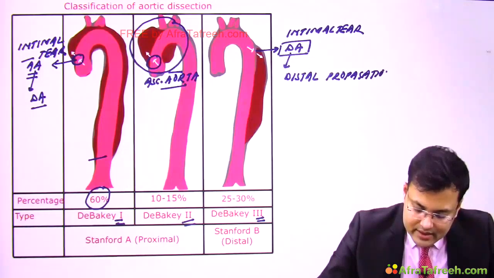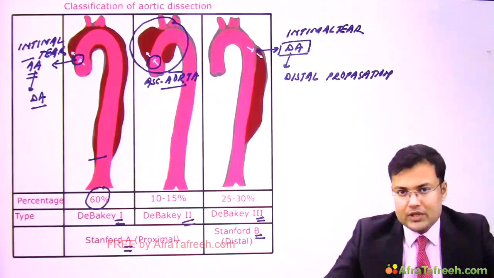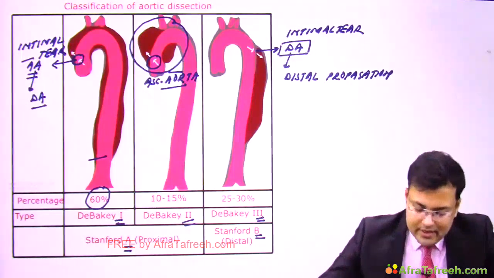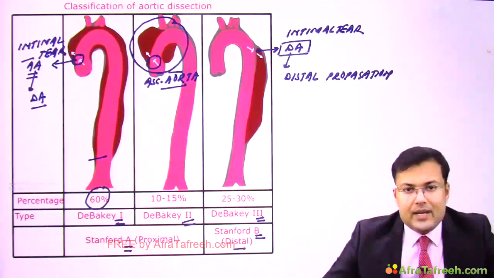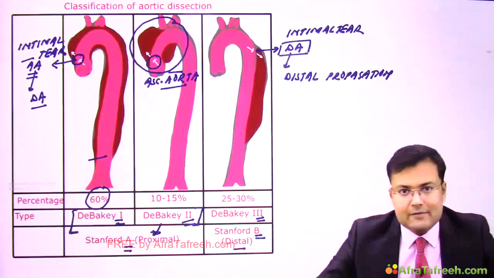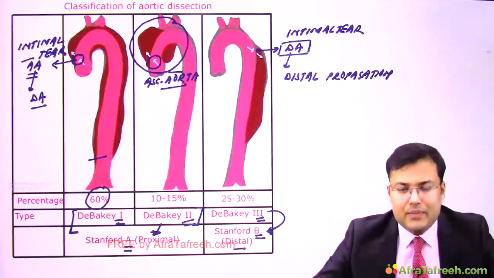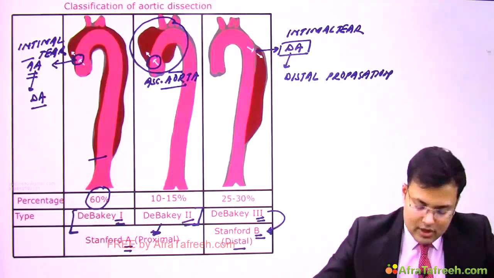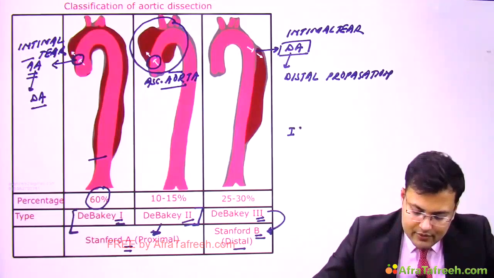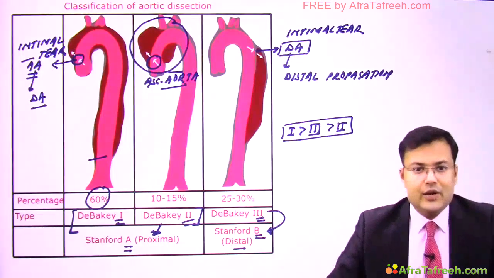So these are the 3 types. Now the Stanford classification is divided into Stanford A, which is proximal, and Stanford B, which is distal. DeBakey type 1 and type 2 are included in Stanford A, and DeBakey type 3 is Stanford B. Overall, the most common is DeBakey type 1, followed by type 3, followed by type 2.